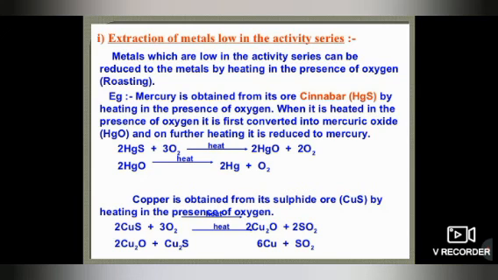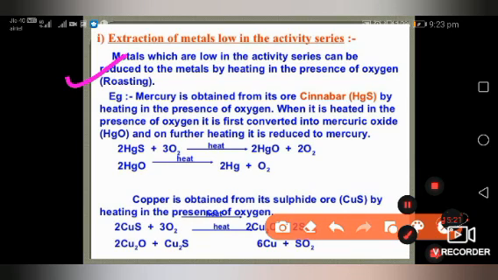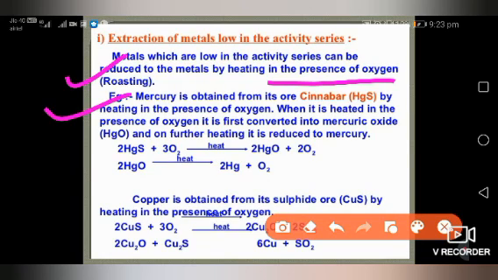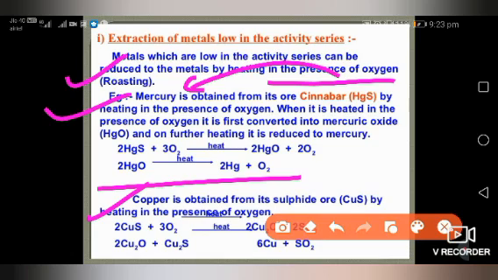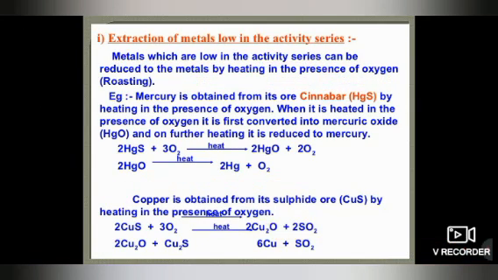Okay, then extraction of metal of low reactivity, if we are discussing, already we discussed that metals which are low in the activity series can be reduced to the metal by heating in the presence of oxygen, which is called the roasting process, and mercury is obtained from its ore cinnabar. Cinnabar is the ore of mercury, and by heating in the presence of oxygen we can get the mercury. And copper is also obtained from the sulfide ore by the process of reduction.